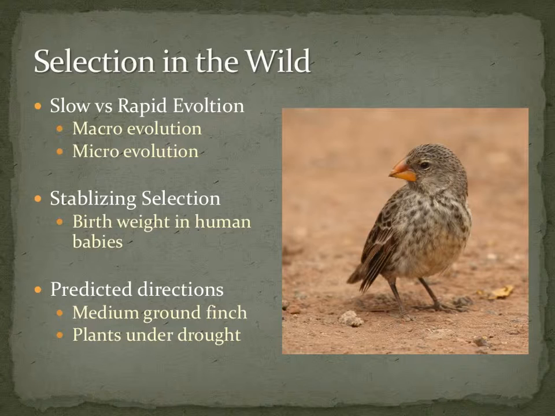As also seen in plants, it was predicted that during a prolonged drought, natural selection would select for plants that flower earlier than their ancestors, allowing the plants to produce seeds quickly before the next drought, so they would leave descendants.